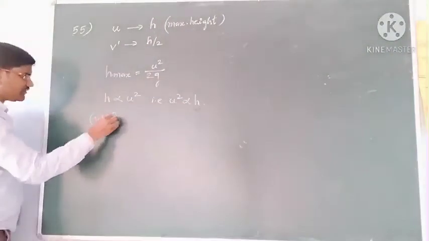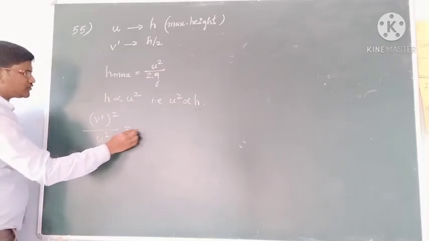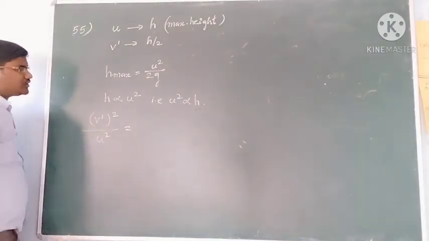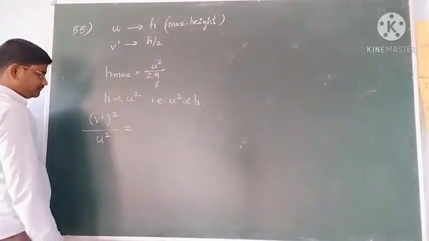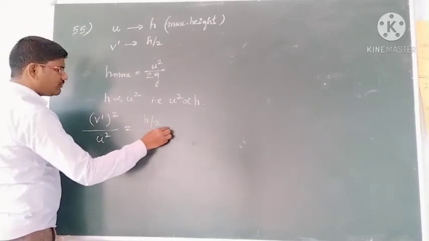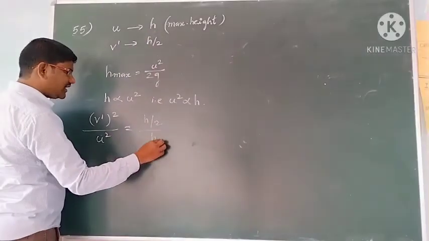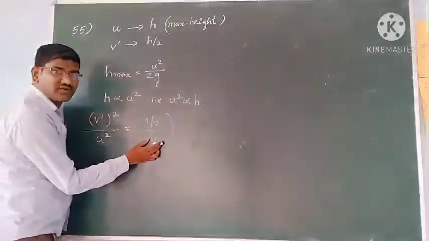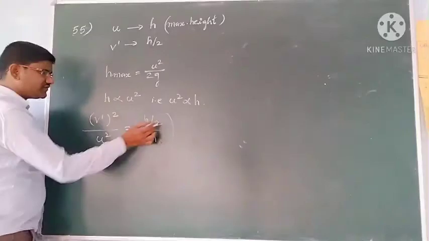So v dash square by u square is equal to, what will you get? The next height is h by 2. Okay students, with this initial velocity u, this is the height reached, and v dash is at half of the maximum height.